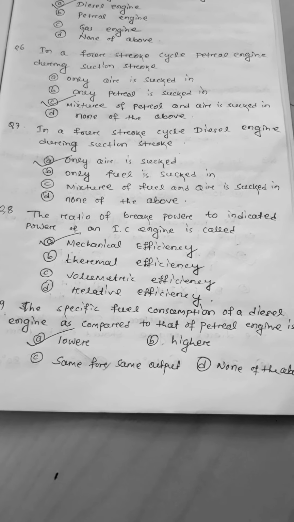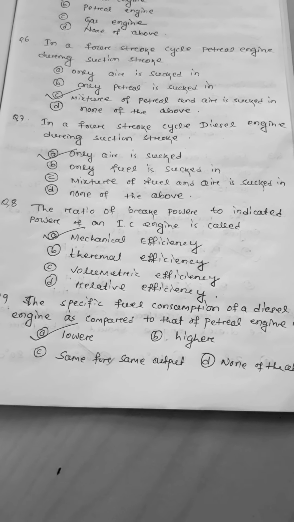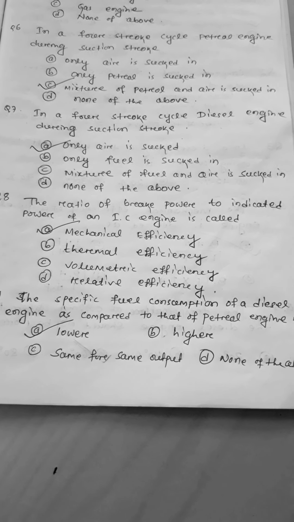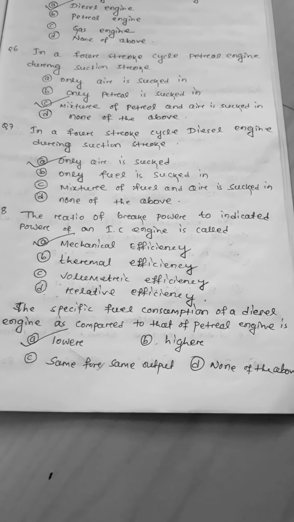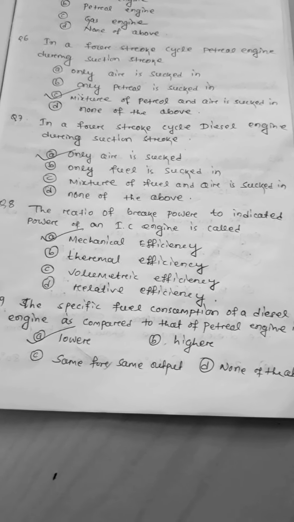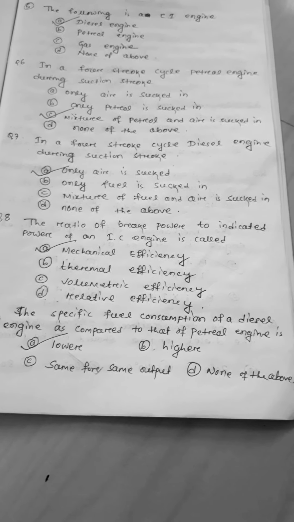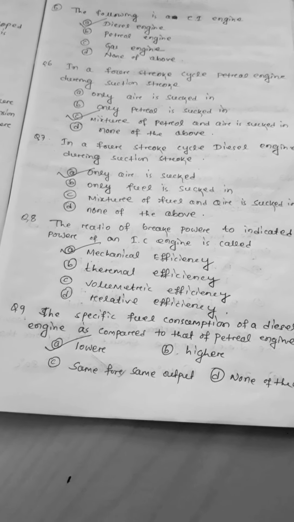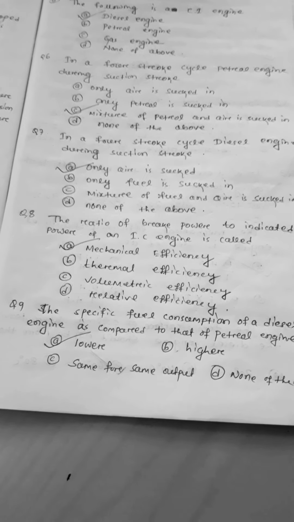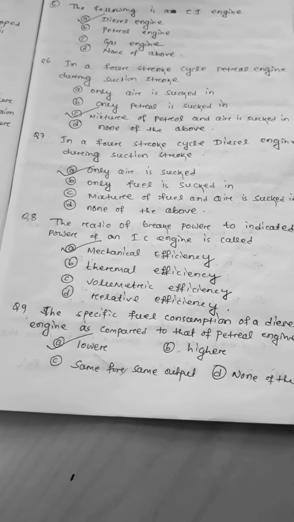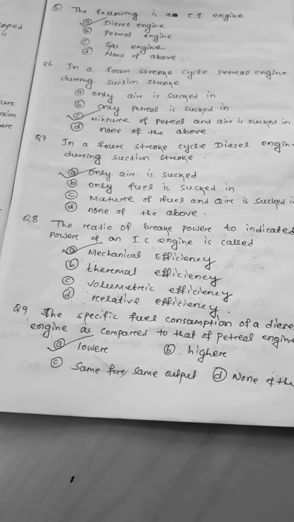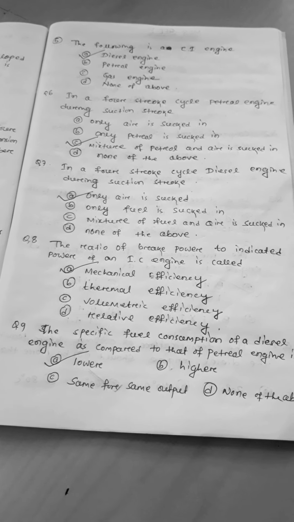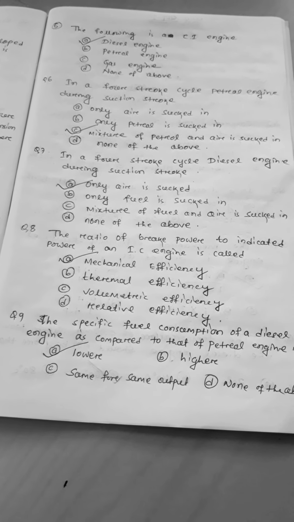Option 1 is lower, option 2 is higher, option 3 is same for same output, and D is none of the above. We already knew that, and we have even calculated some problems on this topic: the specific fuel consumption of a diesel engine as compared to that of the petrol engine is lower. So answer A is your right answer, that is, lower.